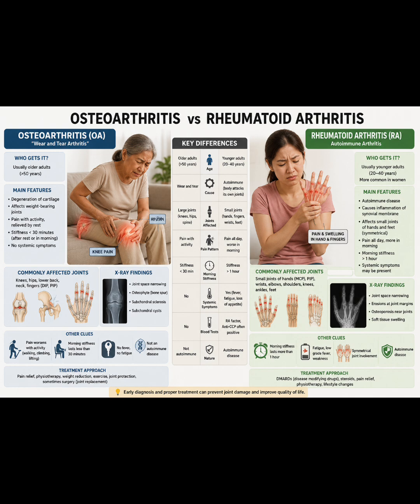The X-ray shows joint space narrowing, osteophytes, subchondral sclerosis in osteoarthritis, whereas joint space narrowing, erosion, osteopenia are seen in rheumatoid arthritis. The treatment is exercise, weight loss, pain relief, joint replacement if severe in osteoarthritis, whereas DMARDs, biologics, steroids, NSAIDs, physiotherapy can be the treatment for rheumatoid arthritis.